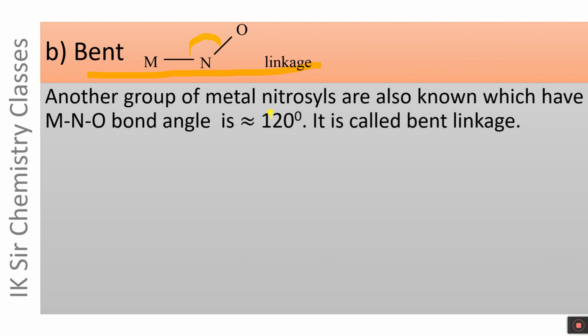Another group of metal nitrosyls are also known, which have MNO bond angle approximately equal to 120 degree. It is called bent linkage.